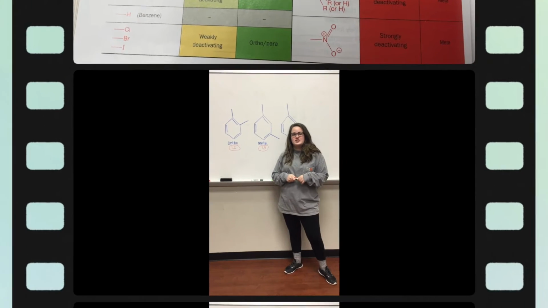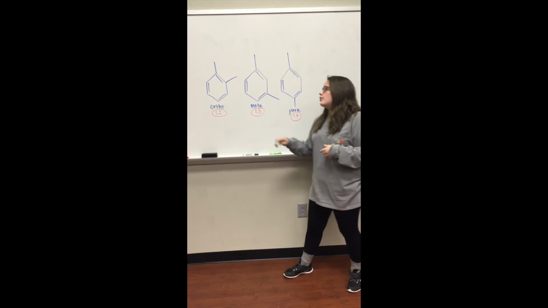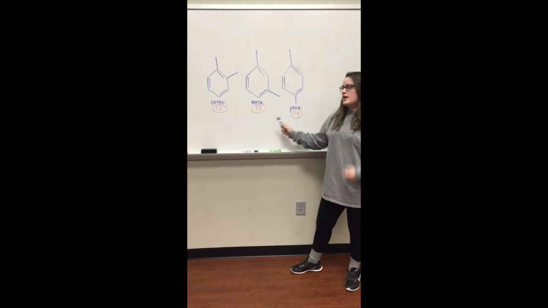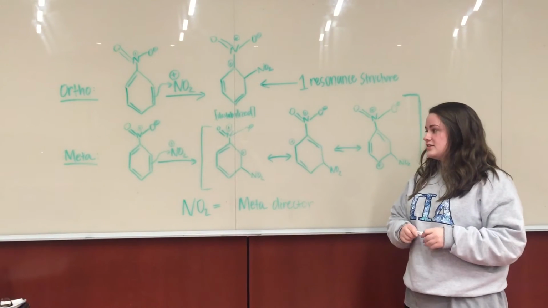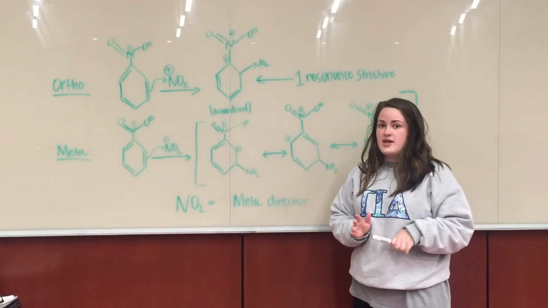This chapter we went more into depth about what ortho, meta, and para are, which as we now know, ortho is a 1,2 disubstituted benzene, meta is 1,3, and para is 1,4. NO2 is a meta director. This is because it leads to the most stable resonance structures when reacting in a meta fashion.